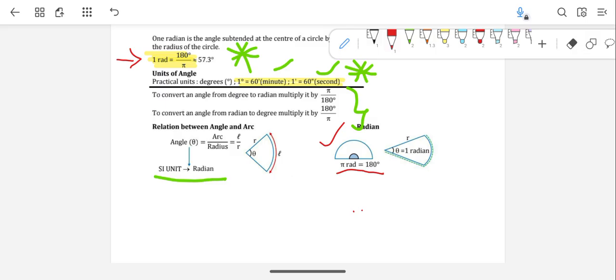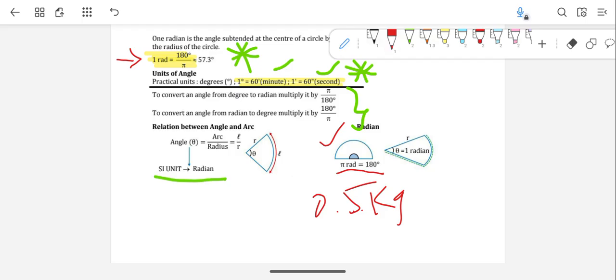For example, let's say a 0.5 kg stone is there. The same stone, its mass is 0.5 kg. When I ask you to convert it into grams, what will you do? You will just multiply by 1,000 and give me the answer, that is 500 grams. Like that, here you can do conversion between degrees and radians. There it was grams and kilograms; here it is the same thing, conversion between degrees and radians.